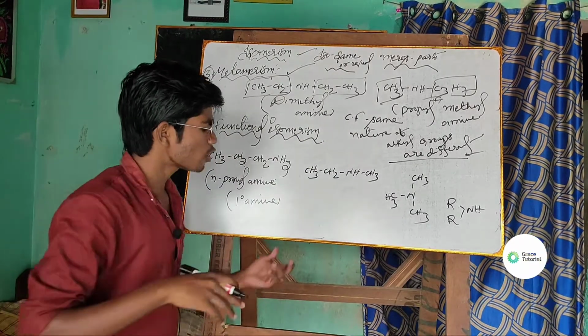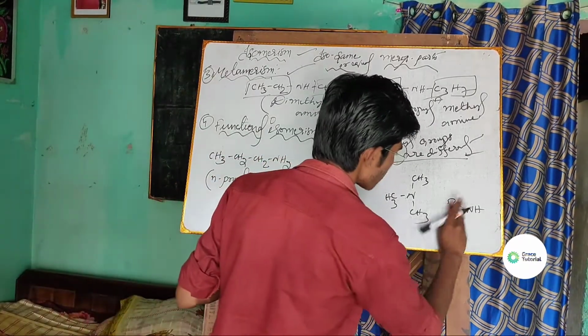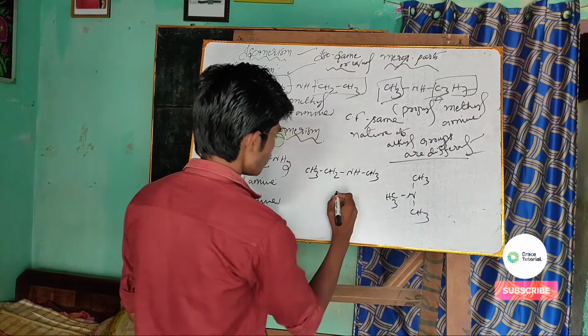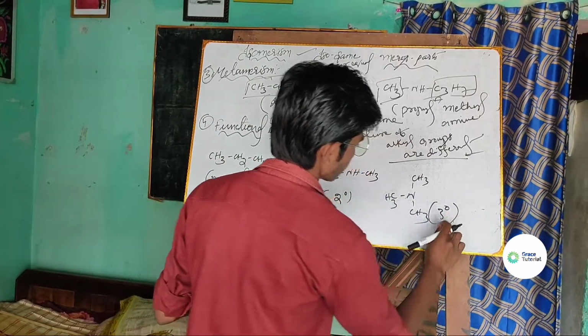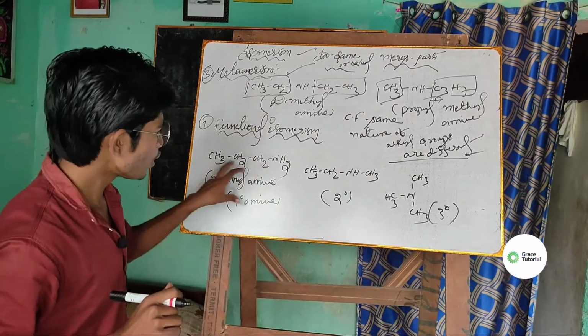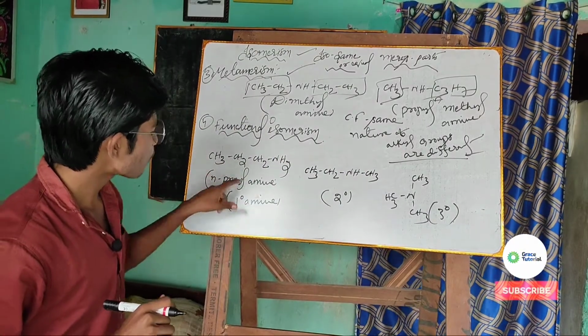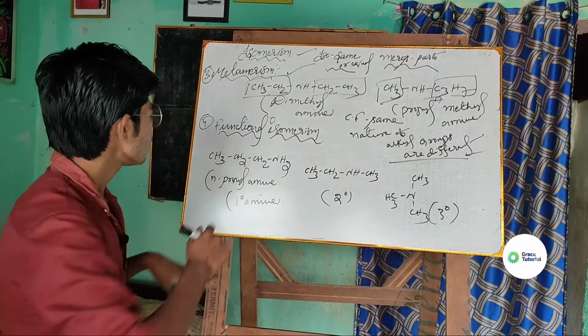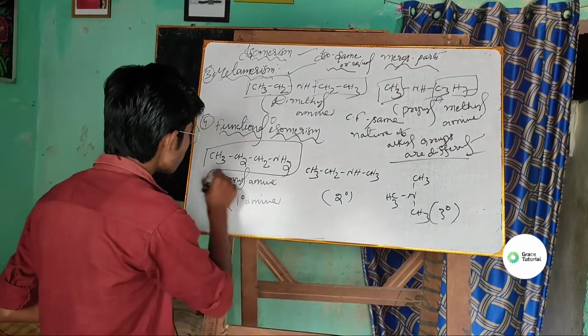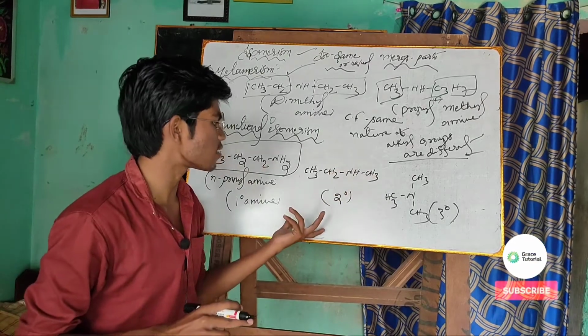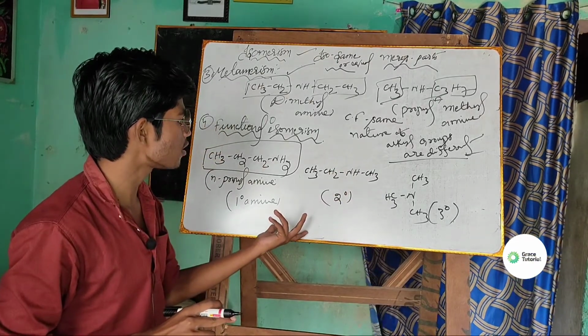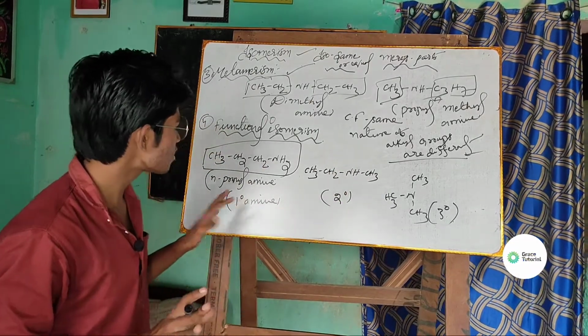Well, if you look at these compounds, this is primary, here it is secondary, and here it is tertiary. Look at N-propyl amine. What basically happens here is that the number of carbon atoms in all the cases is the same.